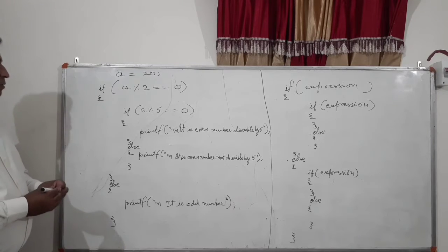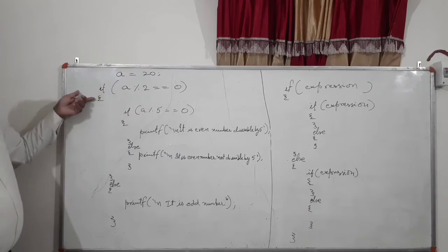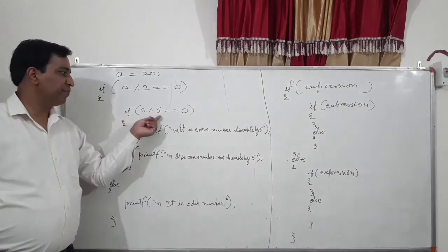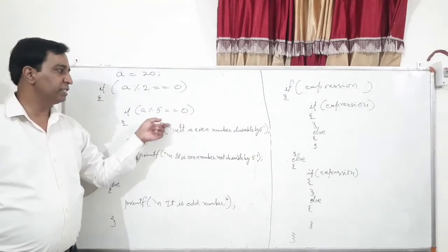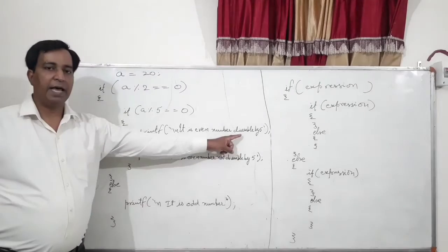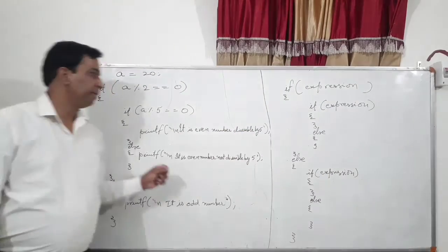Now what will happen? 20 % 2 equal to 0 comes true. The control will come inside and will check this condition now. 20 % 5 equal to 0, this is also true. In that case, this statement will be printed as output that it is even number divisible by 5.